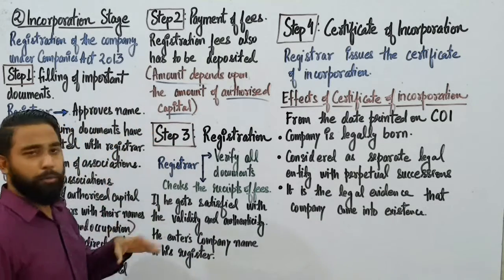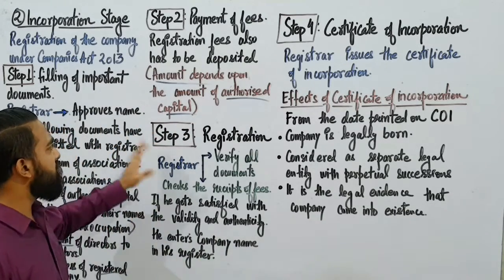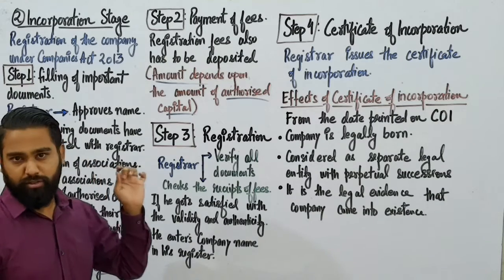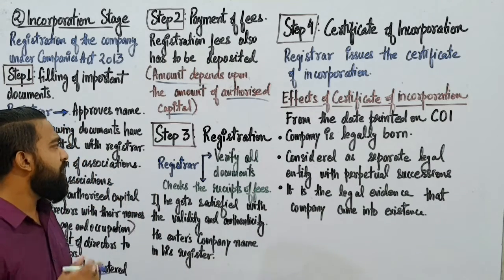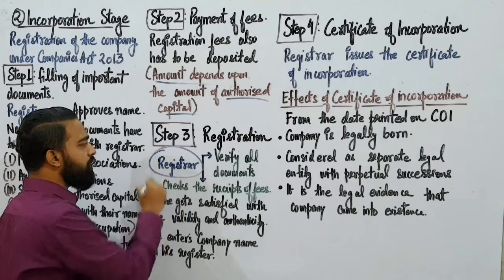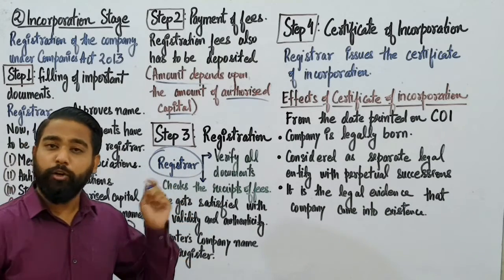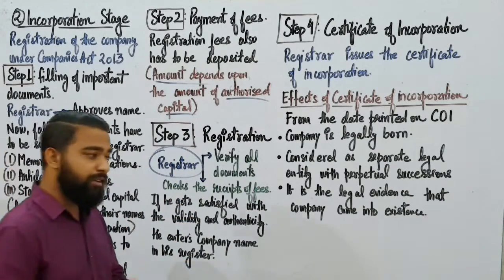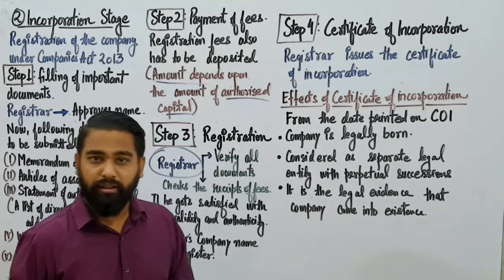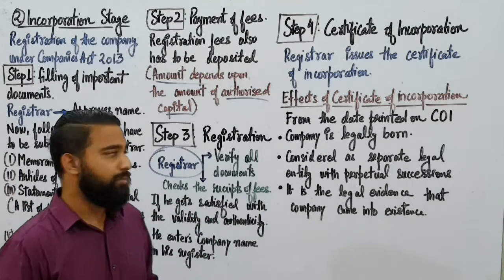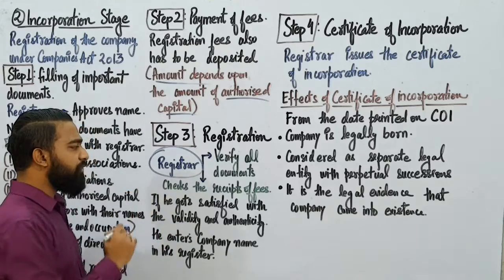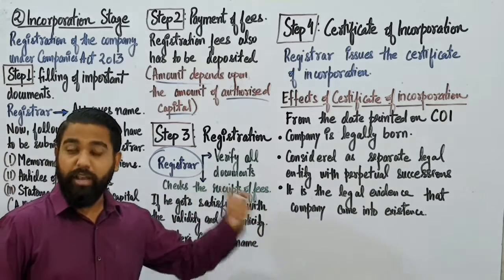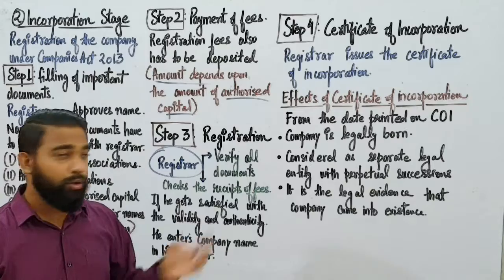So this is step 2. You have to pay the fee. Now step 3, registration. Now what the registrar does is verify all the documents. He checks whether you have given the correct documents or not. He verifies them, right? And after verifying, he checks the receipt of the fees, whether you have paid the fees. Both the things are important.